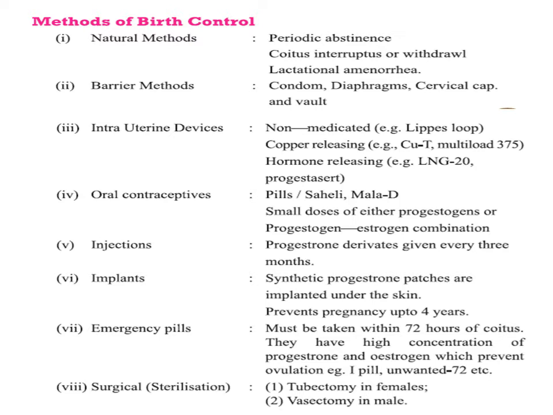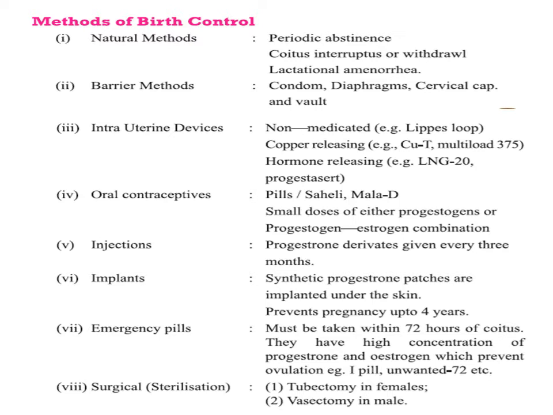We have discussed 3 types of IUDs: non-medicated IUDs, copper releasing IUDs and hormone releasing IUDs. Besides this, another method of birth control is oral contraceptives. These are hormonal preparations in the form of pills.